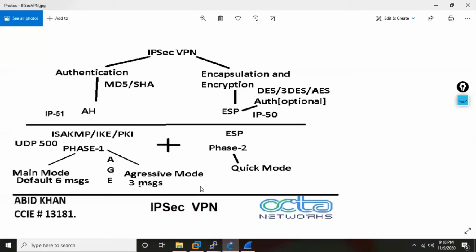In CCIE Enterprise, Cisco is making you aware of all the technologies, giving you a little knowledge of each. MPLS is basically a service provider technology, so you have MPLS in Enterprise also. BGP, likewise, you have in CCIE Enterprise also. So you won't have 100% of BGP, MPLS, or IPsec VPNs, but at least 40% of IPsec VPN, the introduction, you have.